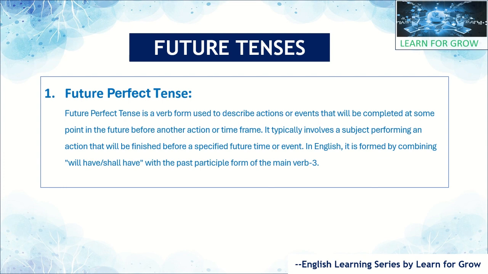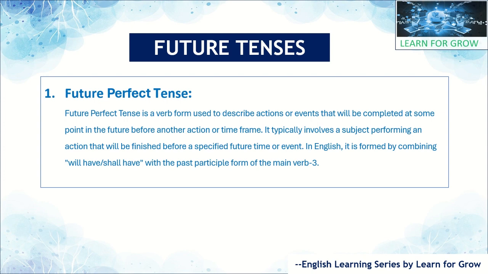Okay, and it typically involves the subject performing an action that will be finished before a specific future time or event, right? In English, it is formed by combining will have or shall have, the auxiliary verb, with the main verb's past participle form, that is main verb form 3.